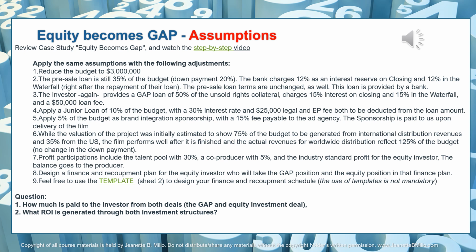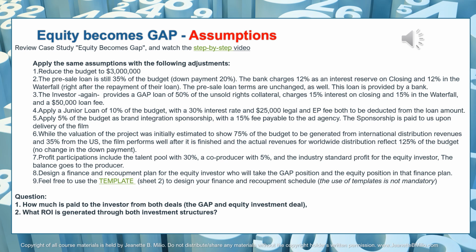15% on closing. So 15% of the loan amount for gap is charged on closing, and 15% is also charged in the waterfall. And there is another 50% loan fee that is charged on closing. So the gap components are similar to what you see in Equity Becomes Gap in the case study. It's just a different number here because your unsold rights collateral will be different